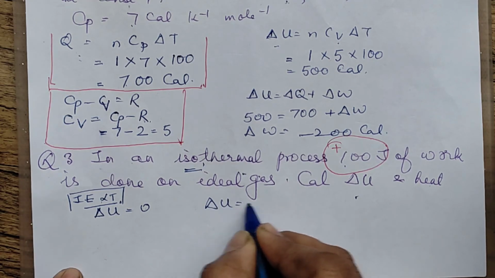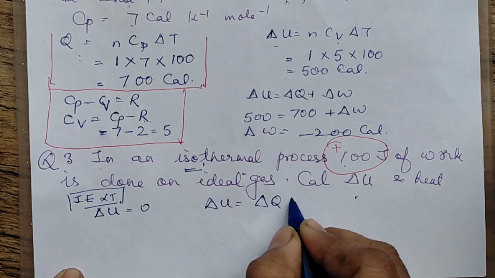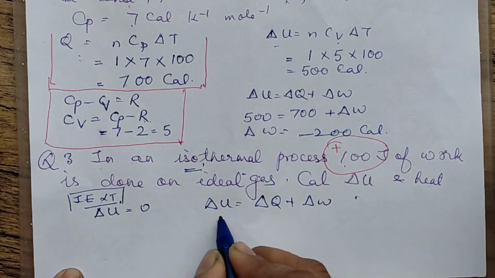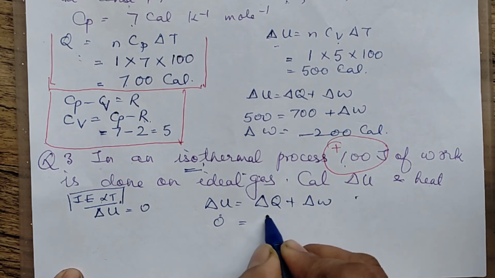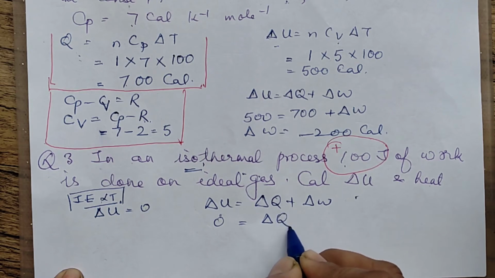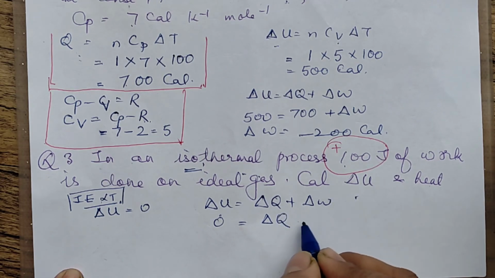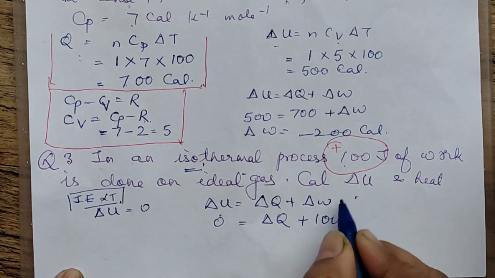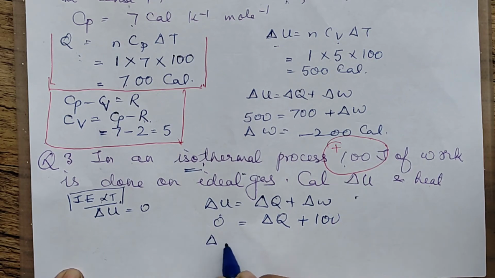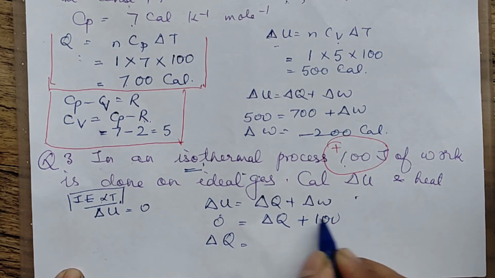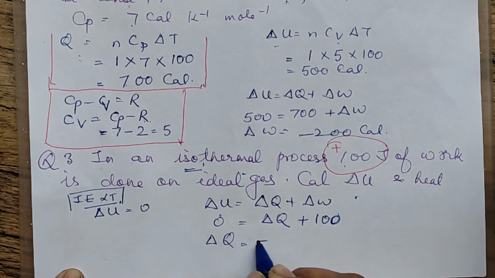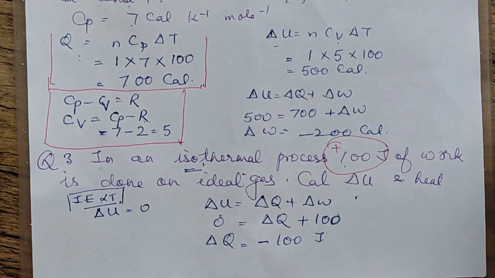You have the formula, delta U is equal to delta Q plus delta W. This is 0. Delta Q we have to calculate, and the work done is given as plus 100. We put the value here. So what will delta Q be equal to? You can take it on the left hand side, it will become minus. So it will be equal to minus 100 joule. Got this question also? So please underline this: for isothermal processes delta U will always be taken as 0.